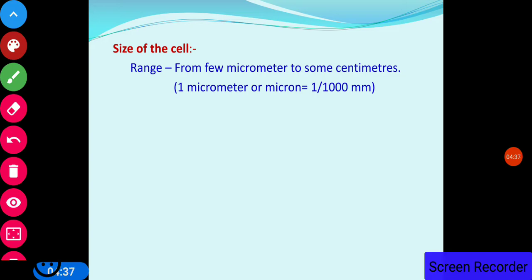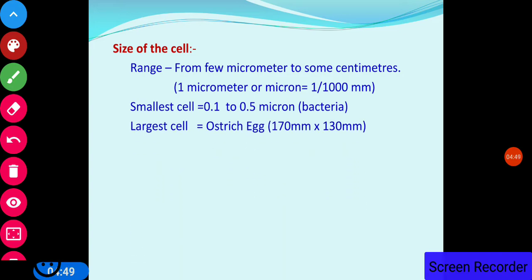One micrometer or 1 micron is 1 upon 1000 millimeter. The smallest cell is 0.1 to 0.5 micron, that is the bacteria. The largest cell is the ostrich egg, which is 170 mm by 130 mm. 170 millimeter means 17 centimeter, so 17 centimeter by 13 centimeter is the size of the ostrich egg. At 17 centimeter, you can just imagine that it is equal to your small scale of 6 inches approximately.